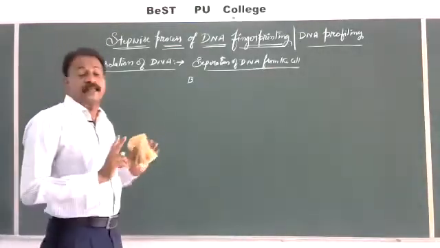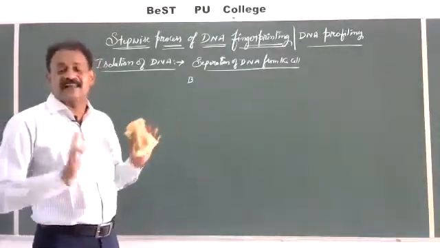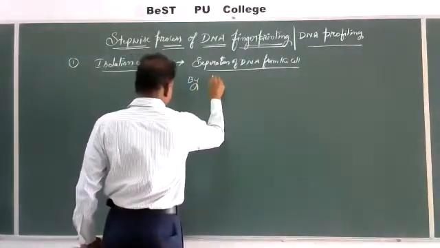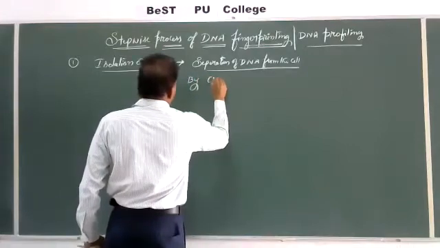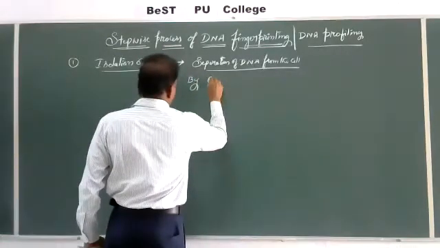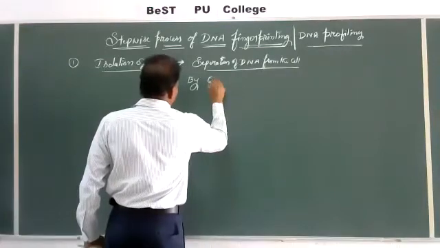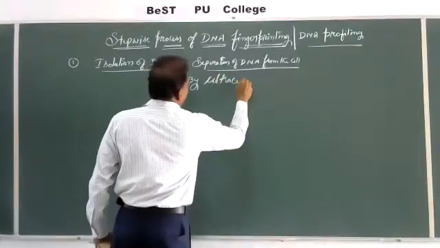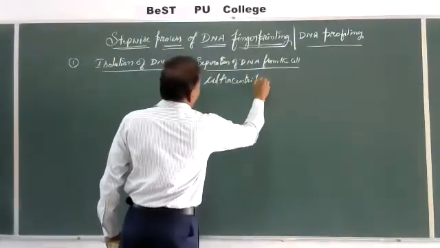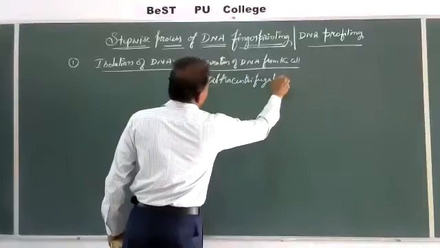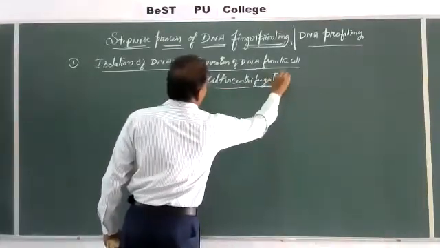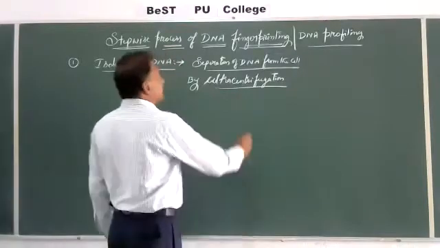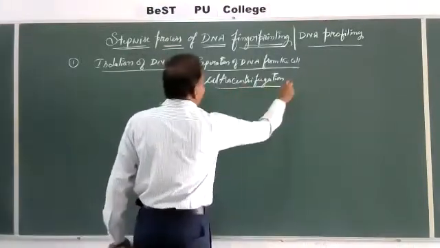To remove the cell membrane and to separate the various cell organelles, a process called ultracentrifugation is used. In a centrifuge apparatus, we can separate the cell components by ultracentrifugation.